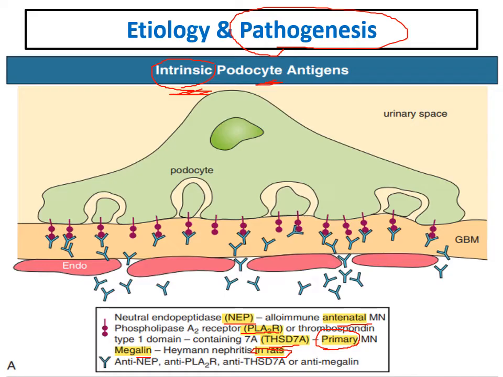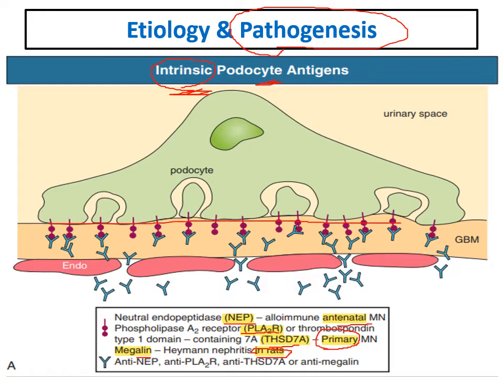So the identified intrinsic antigens which have a role in the pathogenesis of membranous glomerulonephritis are neutral endopeptidase, which has a role in antenatal membranous, and the phospholipase A2 receptor and thrombospondin type 1 domain containing 7A, which are very important to us in our practice. And in rats, megalin was identified as an intrinsic podocyte antigen.